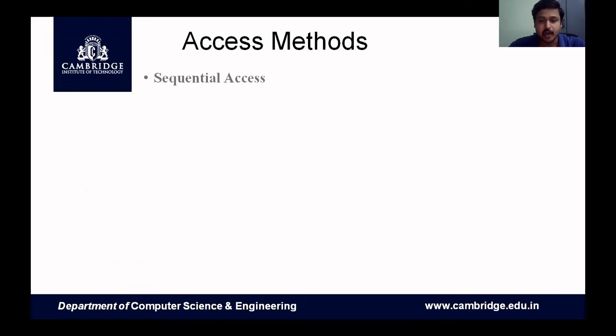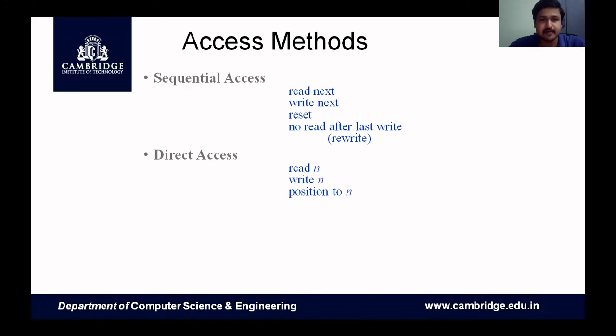The next concept is how we access a file. So far we have seen how we open a file, what the operations are, what the structures are, and what the types of files are. Now, how do we access a file? The first method is sequential, and the second method is direct. Sequential is very clear: one by one.